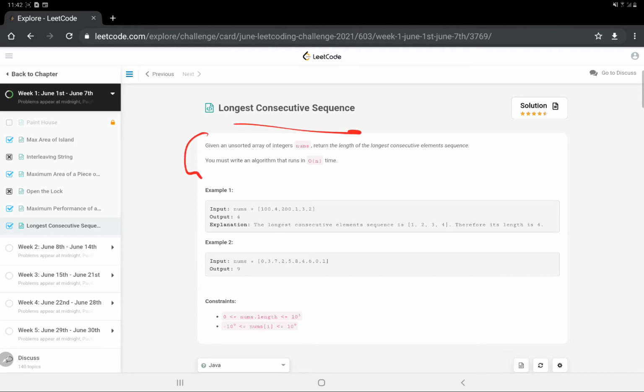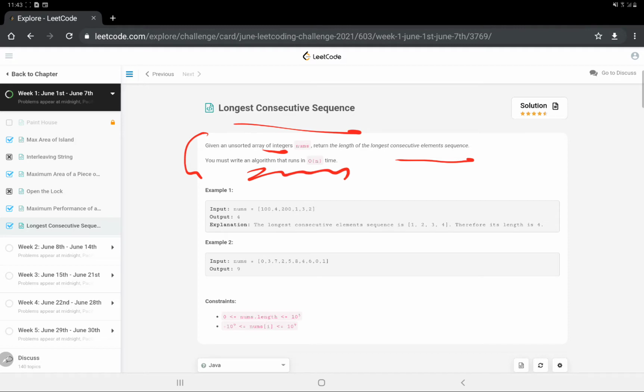The question for today is longest consecutive sequence. Given an unsorted array of integers nums, we have to return the length of the longest consecutive element sequence, and we must write the algorithm that runs in O(n) time.